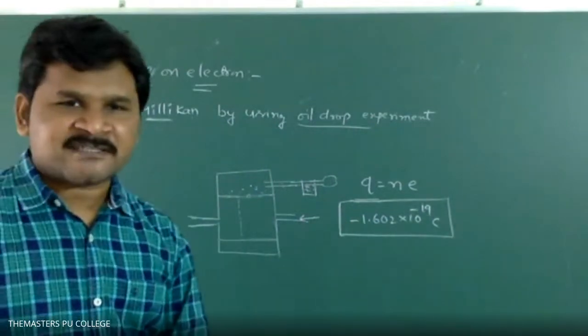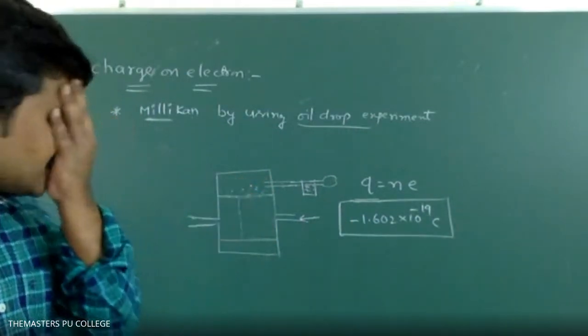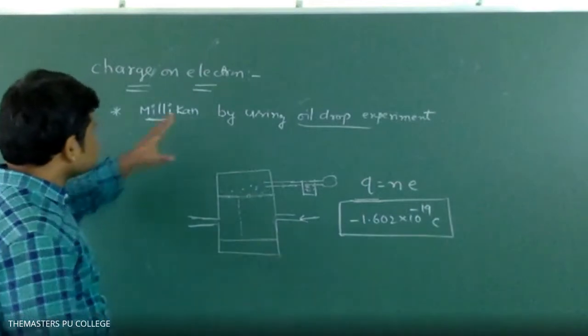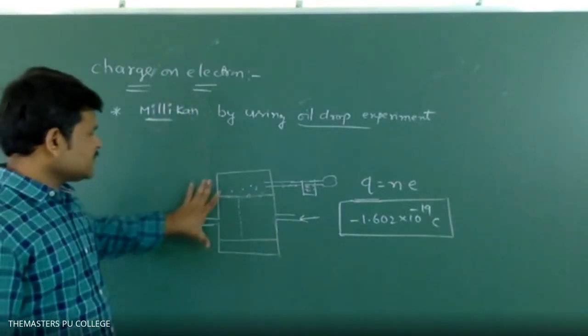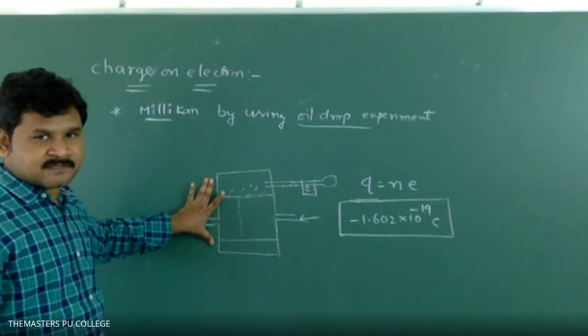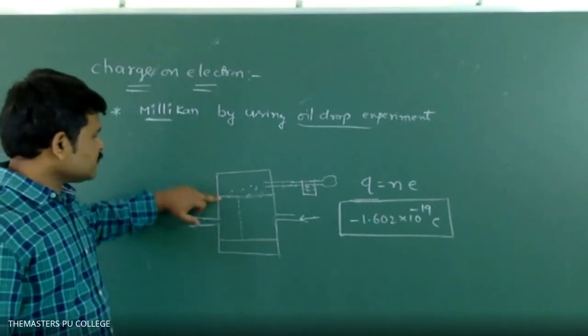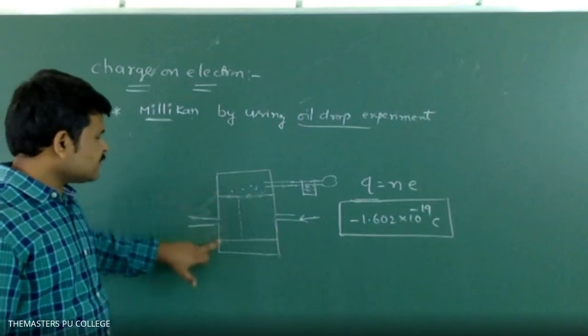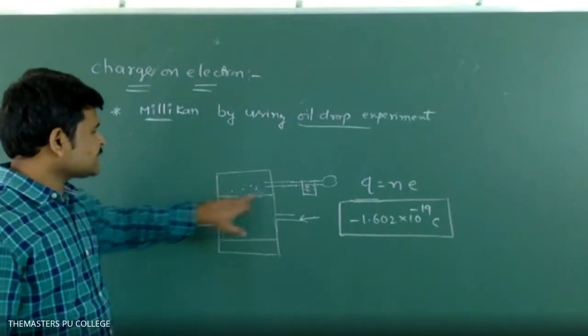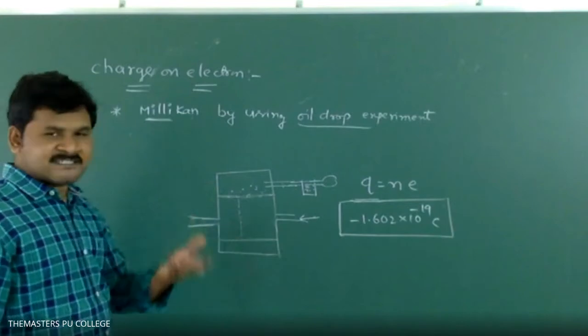No need to remember the experiment, but I am telling the experimental setup again. Please remember. In the oil drop experiment we have one container. This container is made up of two plates, an upper plate and a lower plate. The upper plate has small holes. The lower plate does not have any holes.